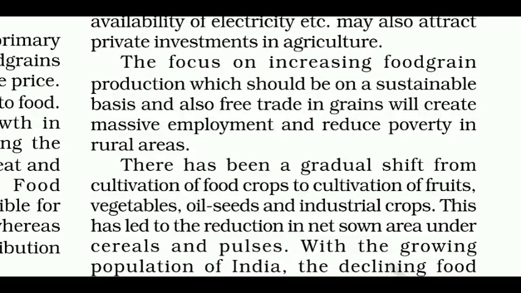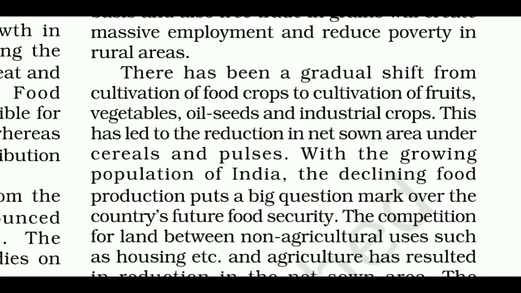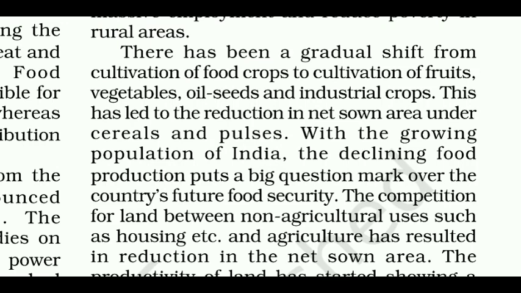The focus on increasing food grain production, which should be on a sustainable basis, and also free trade in grains will create massive employment and reduce poverty in rural areas. There has been a gradual shift from cultivation of food crops to cultivation of fruits, vegetables, oilseeds and industrial crops. This has led to the reduction in net sown area under cereals and pulses.